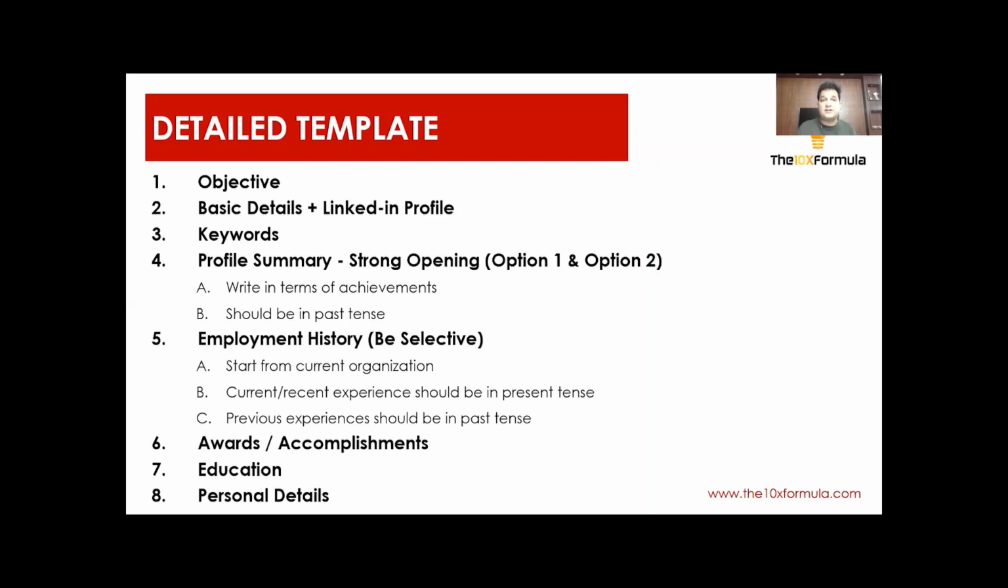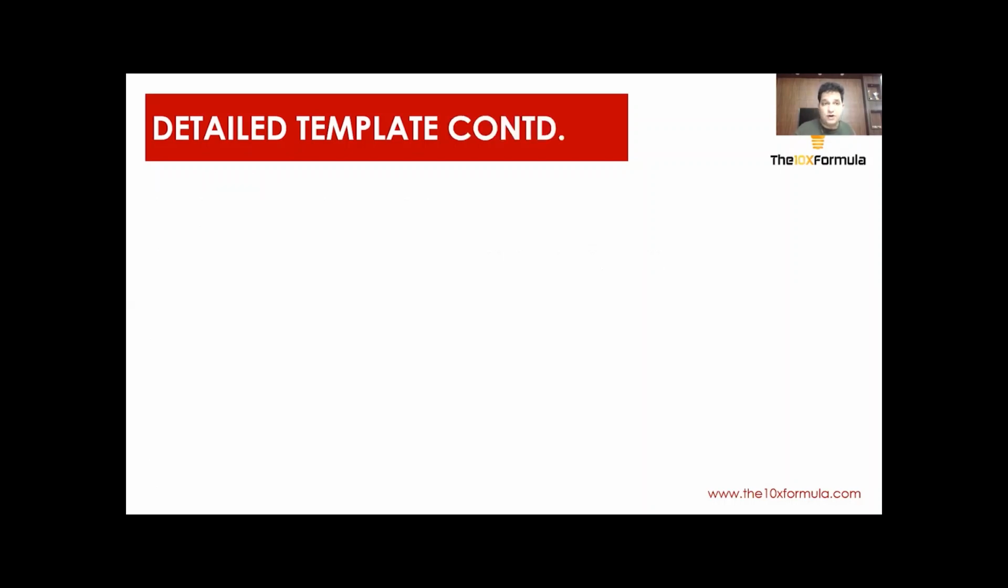So I repeat, the structure should be: your resume should have an objective, followed by basic details and LinkedIn profile link. Your resume should have keywords. There should be a profile summary section. Then it moves on to your employment history, then awards and accomplishments, then education and personal details. Okay, so that's how the overall structure looks. Let's move on to the next slide.